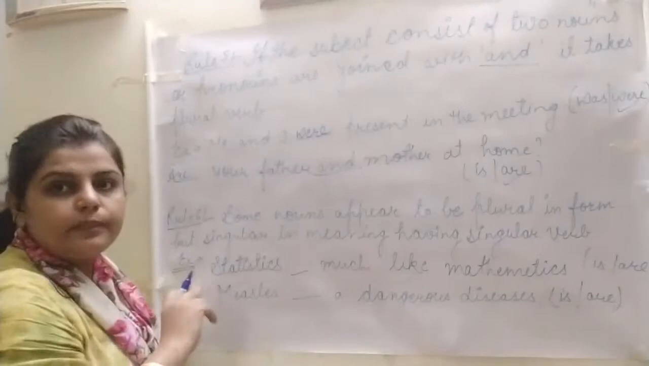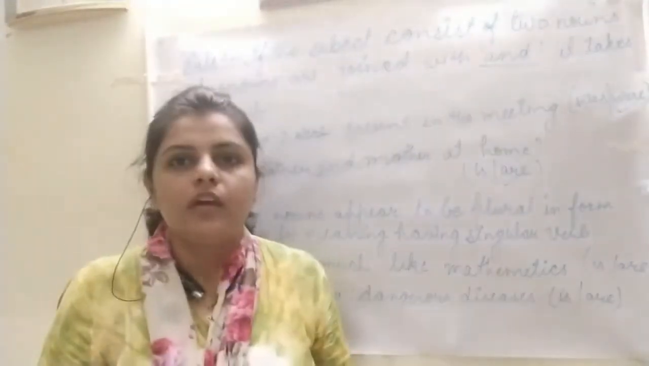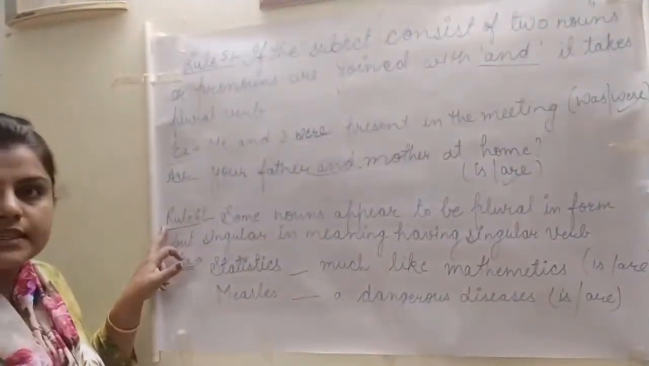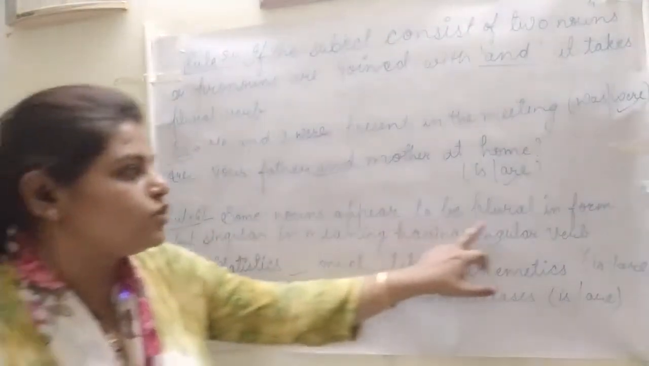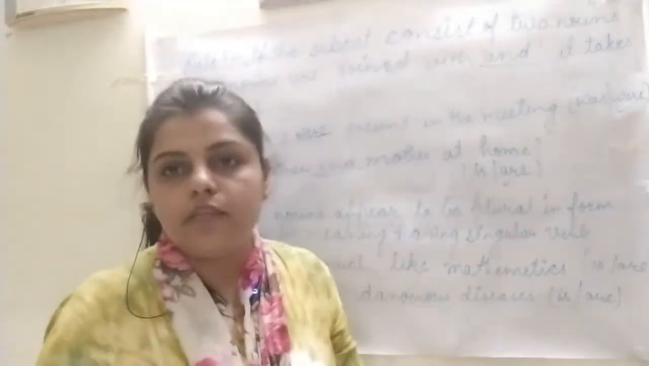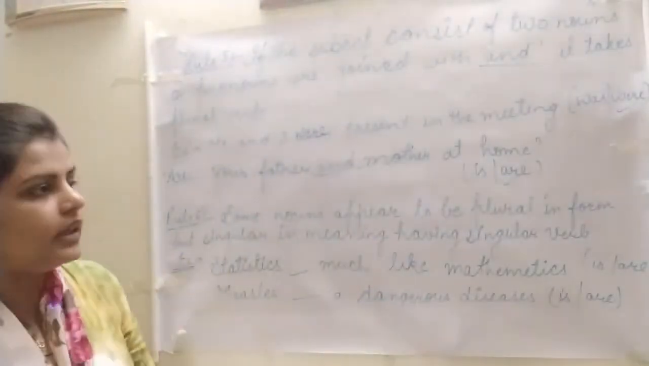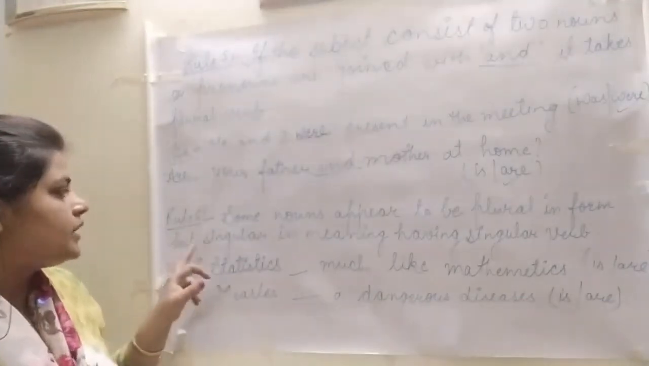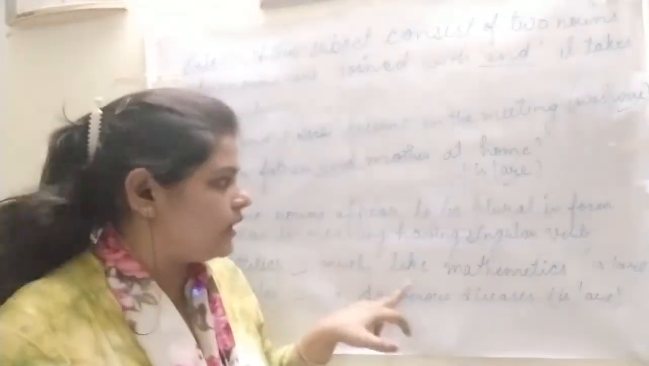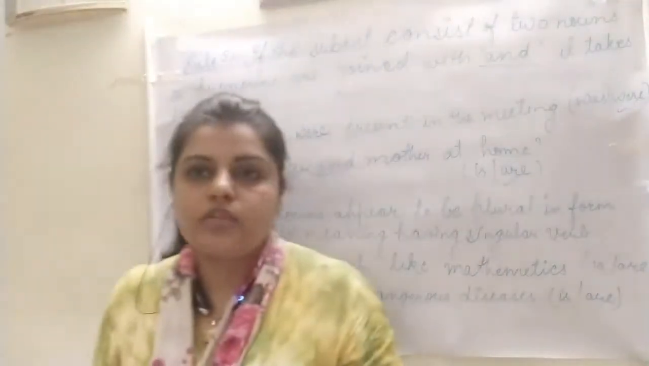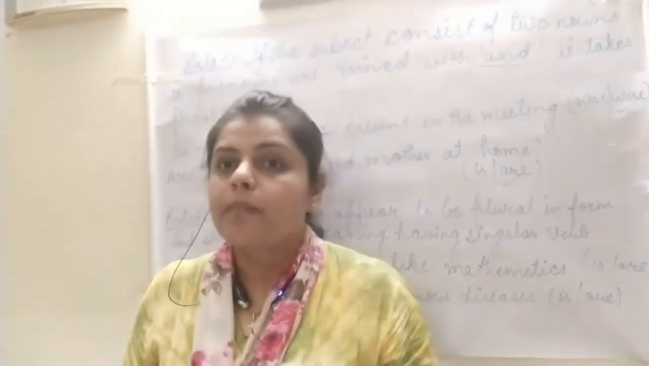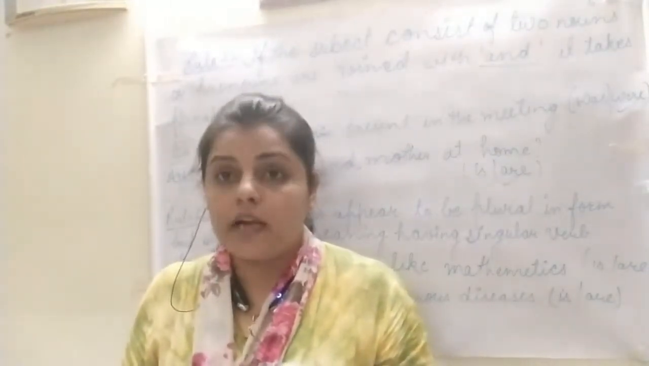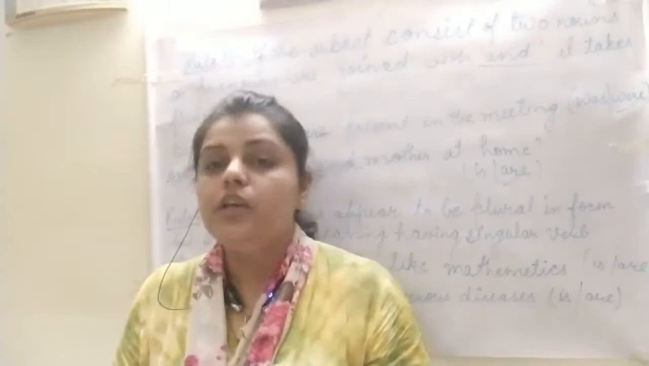Okay, now we will proceed with rule number 6. What is rule number 6 saying? Some nouns appear to be plural, but the meaning of that noun is singular. Their meaning will be singular, having the singular verb. Some nouns have s or es, so they seem to be plural, but have the meaning of singular only. So the verb will be used as singular only.